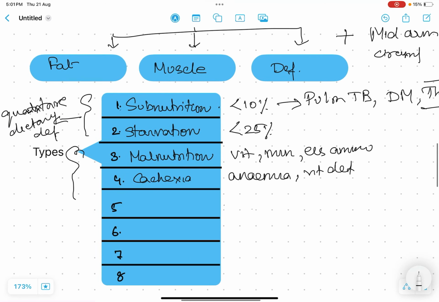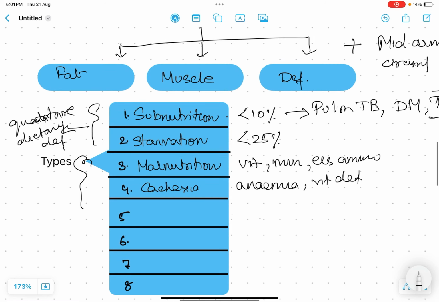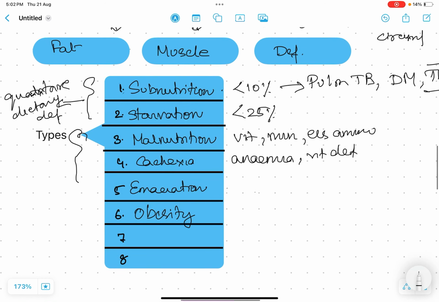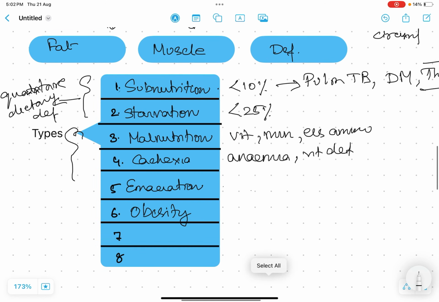Now, coming back to the types of nutritional problems, the fifth one is emaciation, when there is a complete lack of subcutaneous fat and diminution of the muscle bulk. Many will not consider obesity, that is excess, in nutritional deficiency. But if adipose tissue is in excess, others will get deficient. It can be of two types, primary and secondary. In primary, there is no known cause, it is idiopathic.